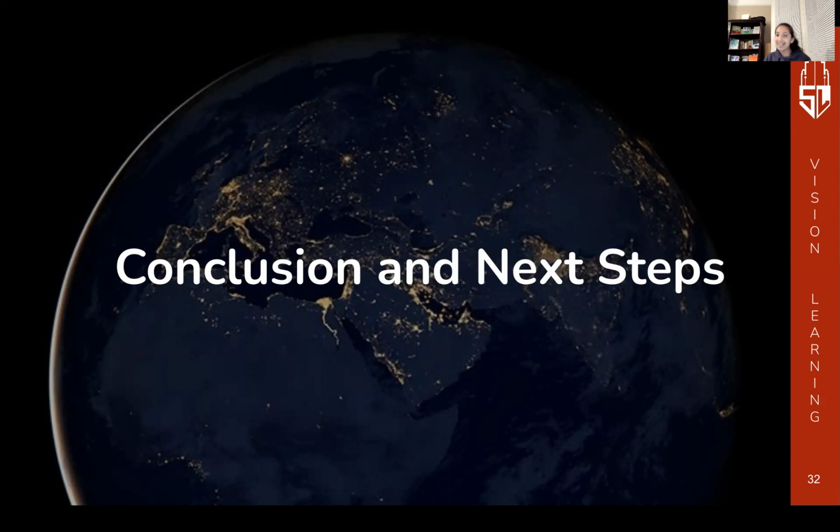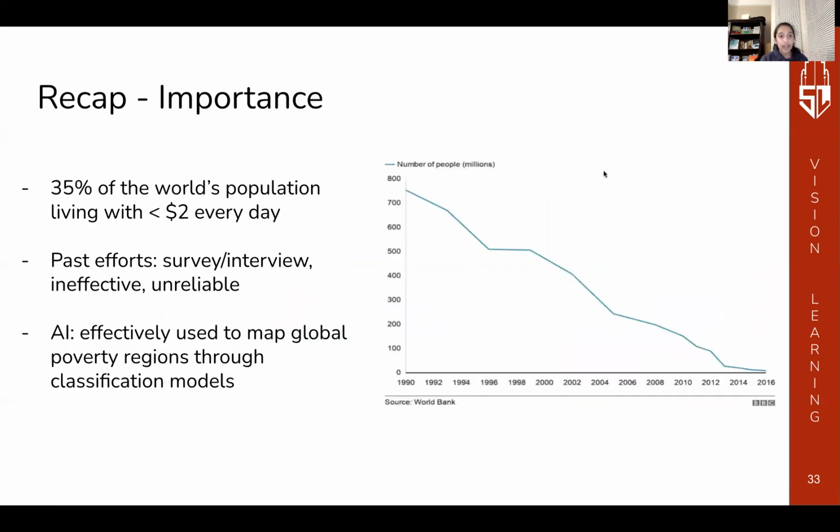This is the conclusion and next steps. Poverty is an extremely big issue that needs to be solved, with close to 35% of the world's population living with under $2 every single day. Past efforts have included surveys where members go out into all parts of the world to determine poverty-stricken zones. However, this is too time-consuming. AI can efficiently be used to map global poverty regions through classification models.